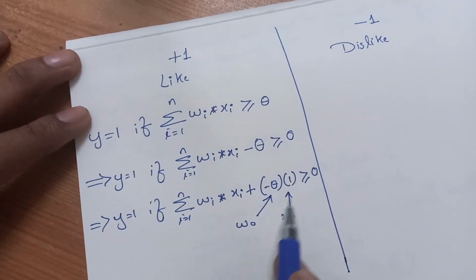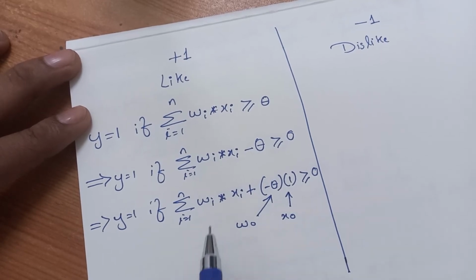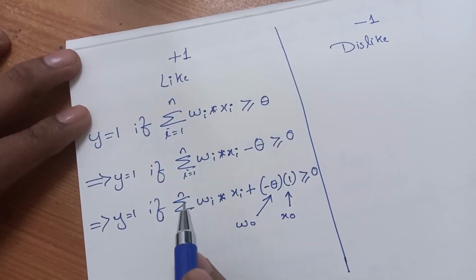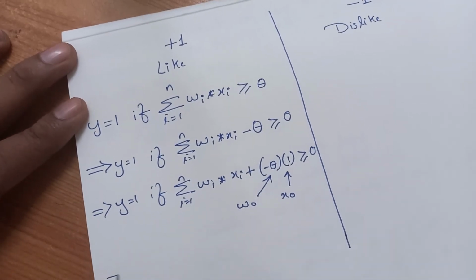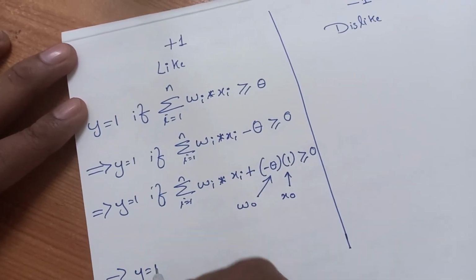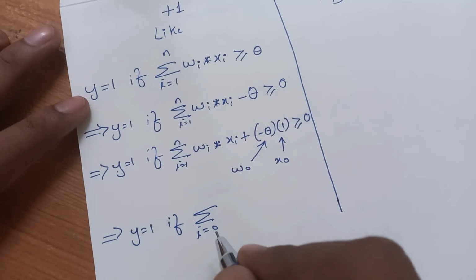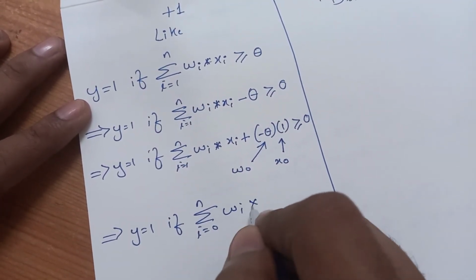So we can make the equation more generalized and include this part in the summation, because in this summation I was starting from 1 and going towards n, right? So now we can simplify this more. y equal to 1 if summation i equal to 0, now this sum starts from 0, goes to n, and we can simply write wi into xi